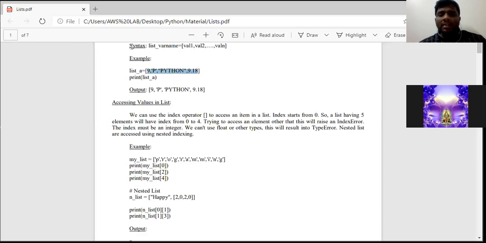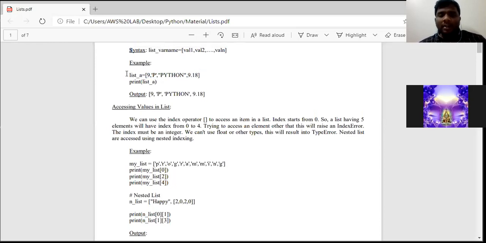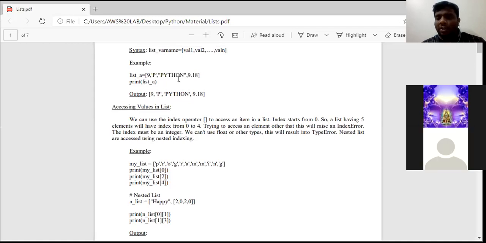Clear? This is the syntax of a list and this is how to assign a value to a list. In the next statement, I am telling it to print list_a. list_a is nothing but a variable name. Clear? So this is the introduction of list.